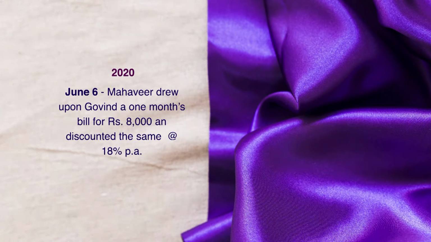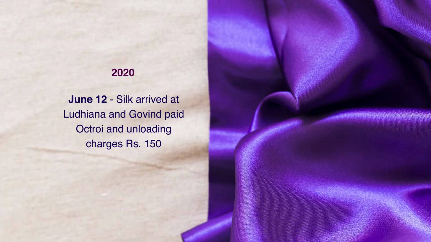So 1440 is for 1 year, and here it is mentioned that the bill was drawn upon Govind for a period of 1 month. So if we divide 1440 by 12, we arrive at rupees 120 for 1 month. June 12th, silk arrived at Ludhiana and Govind paid octroi and unloading charges 150.